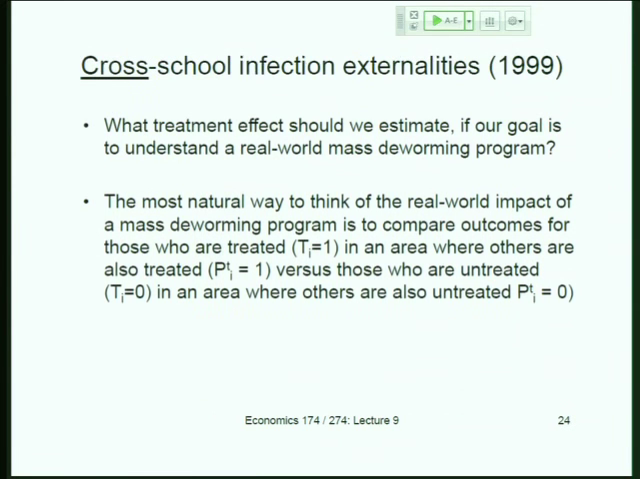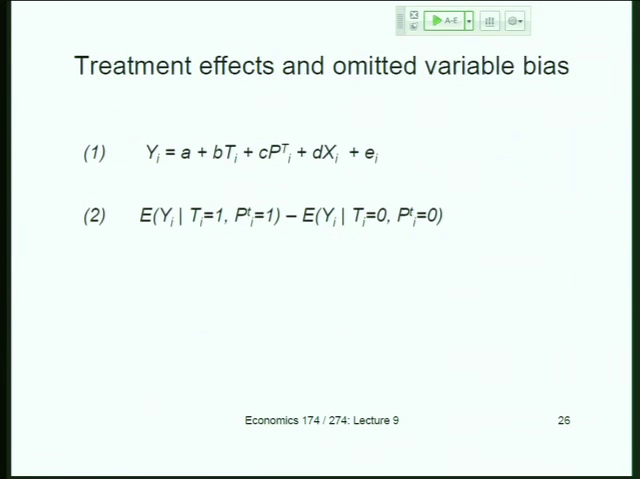So we want to compare T equals 1 and PT equals 1 to T equals 0 and PT equals 0. So let's write that down, given the estimation equations, and use similar notation to before. We want to compare the expected outcome in terms of the educational outcome Y in those two cases: T equals 1, PT equals 1 versus T equals 0, PT equals 0.